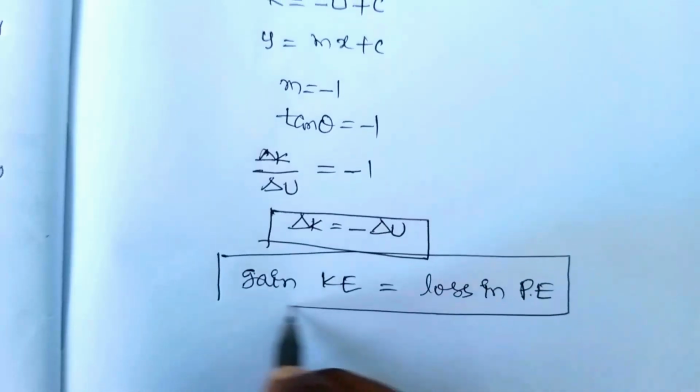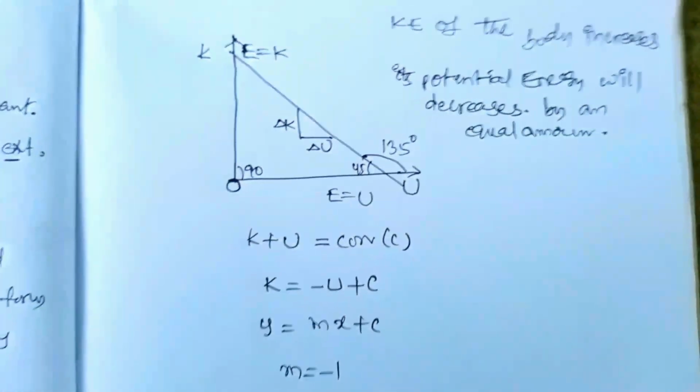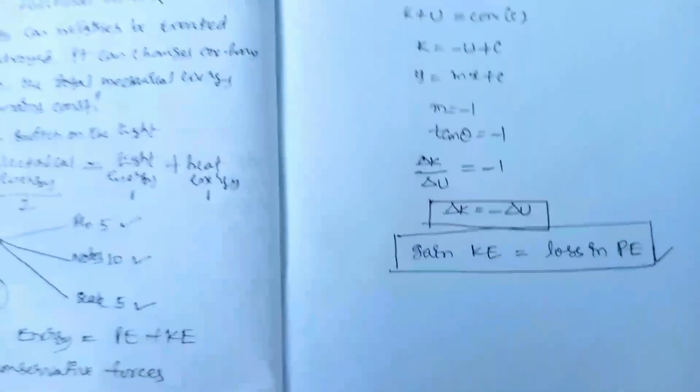How much kinetic energy increases, that much potential energy decreases. Okay, so this is a very important concept you have to follow.